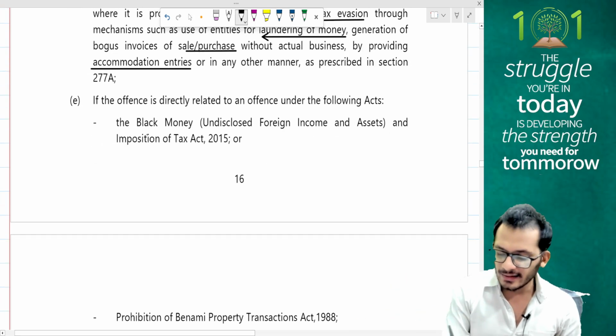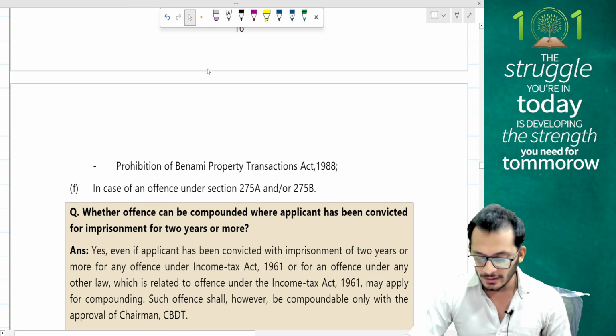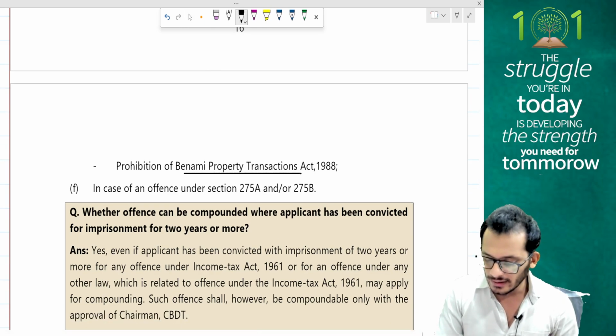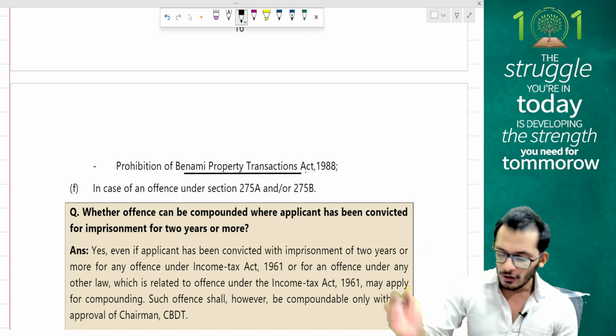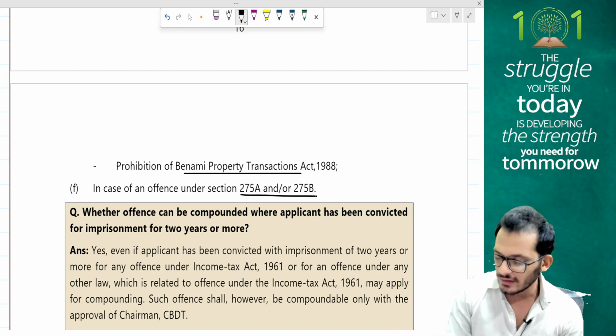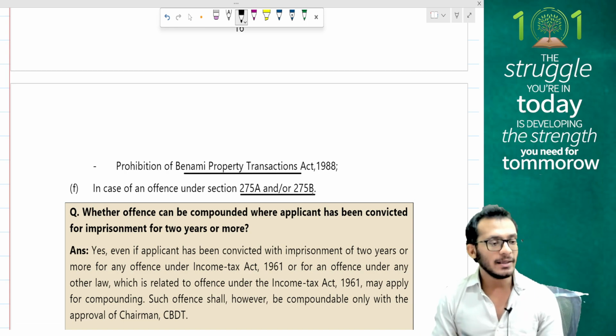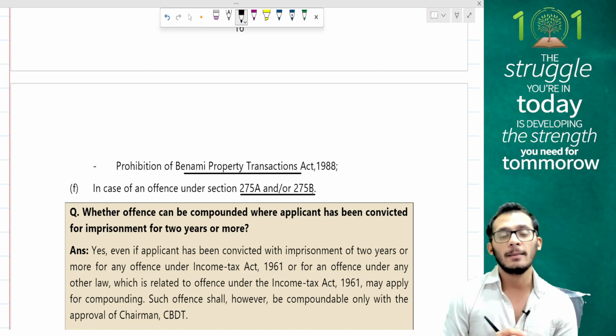If the offense is directly related to the Black Money Act, if it is relating to the Benami Property Act, in all these cases you will have to get approval only from CBDT, or if it is an offense which is under section 275A or 275B. These are all the cases where you will have to go for an application with CBDT.